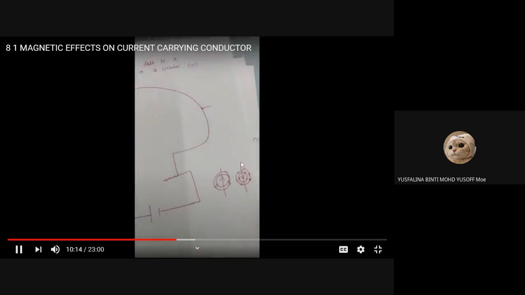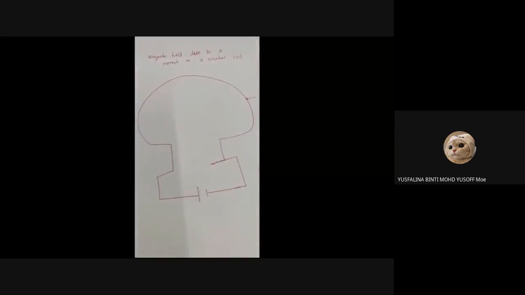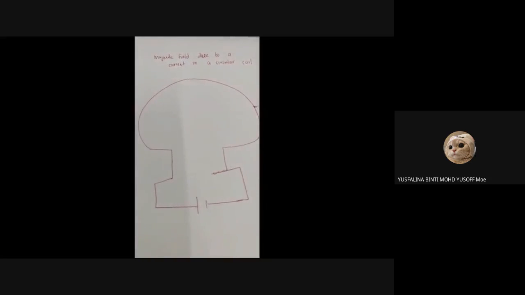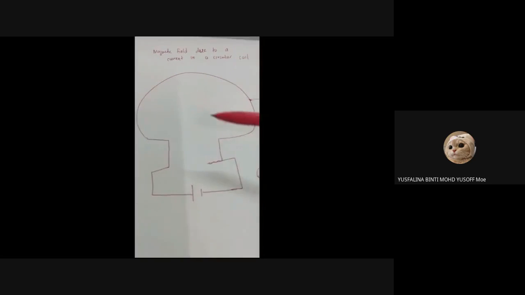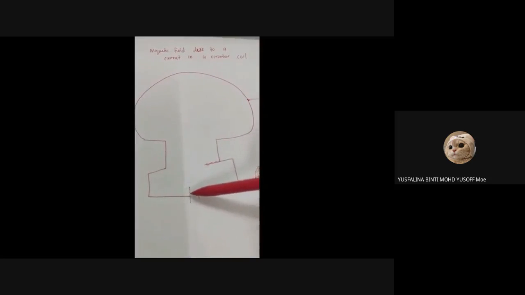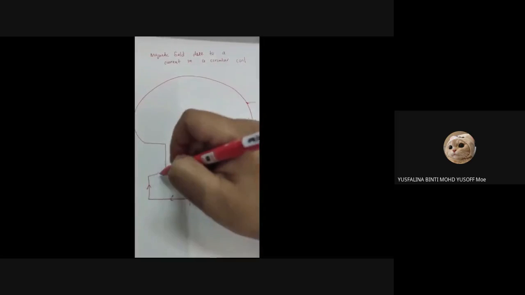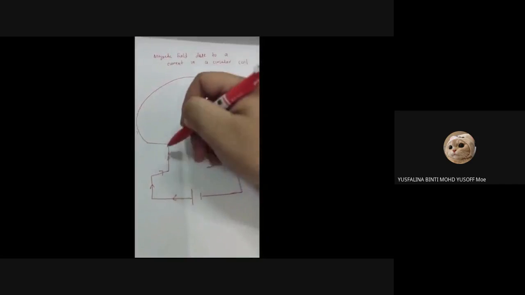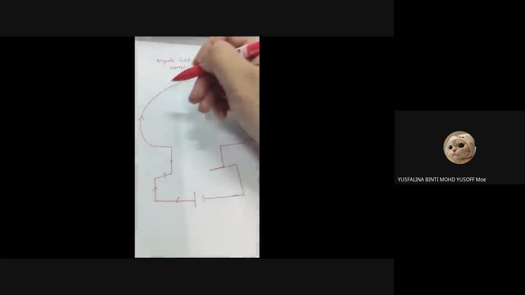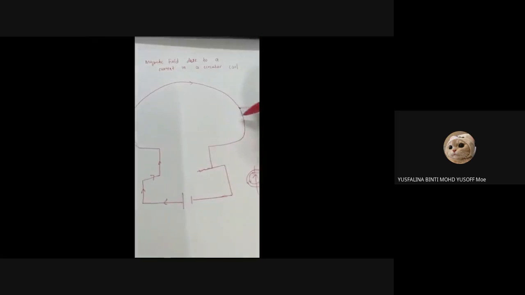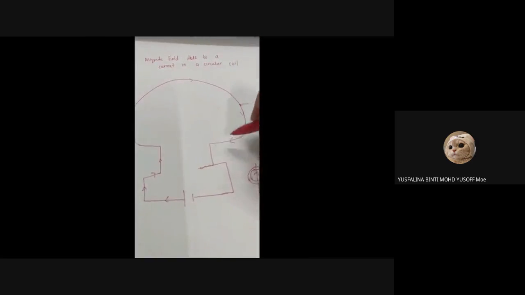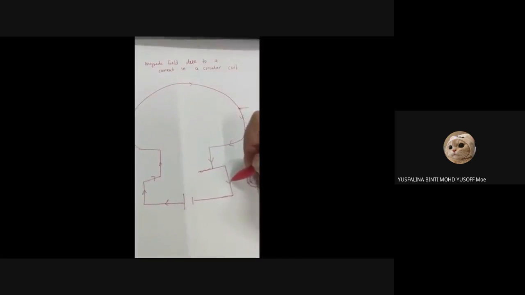So what if it is a circular coil? First, you must know the direction of the current, from positive to the negative.